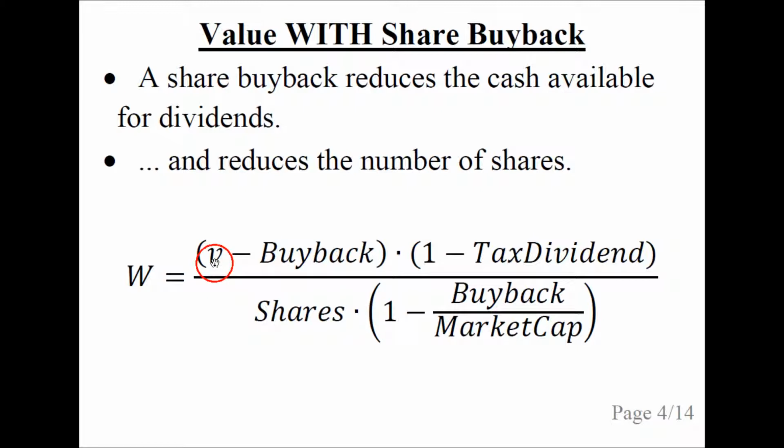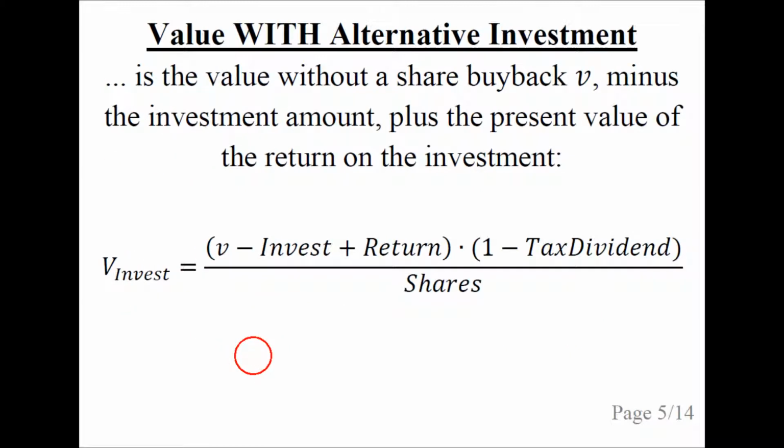First, we subtract from the value without a share buyback the buyback amount, and then we adjust for the decrease in the number of shares. So the value with a share buyback is denoted capital W. The value with an alternative investment is the value without a share buyback minus the investment amount plus the present value of the return on the investment.